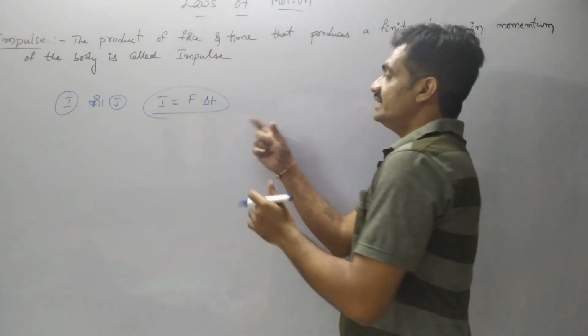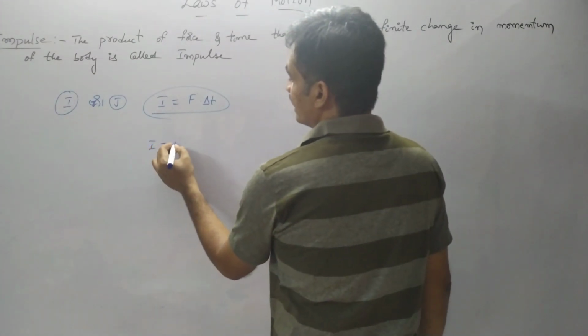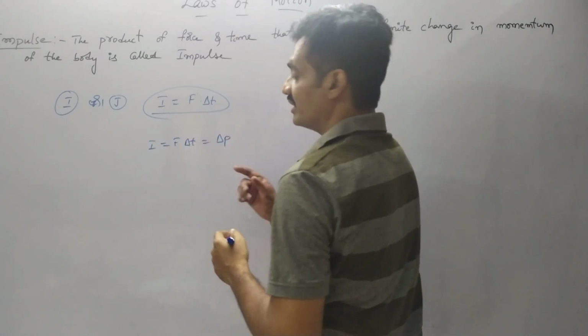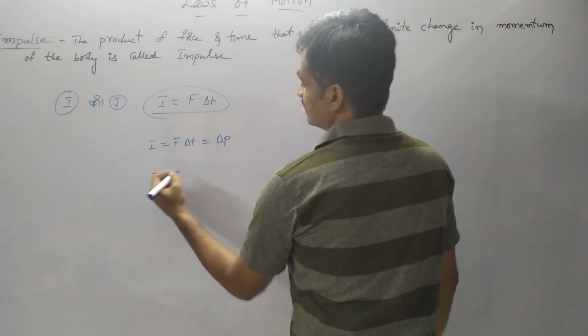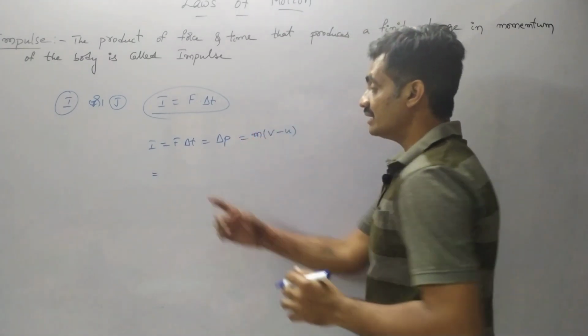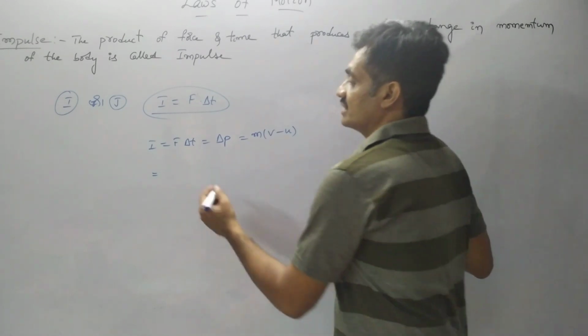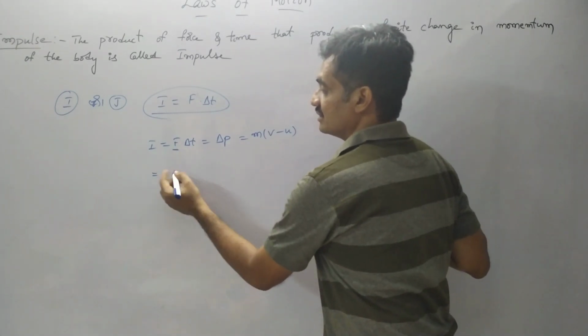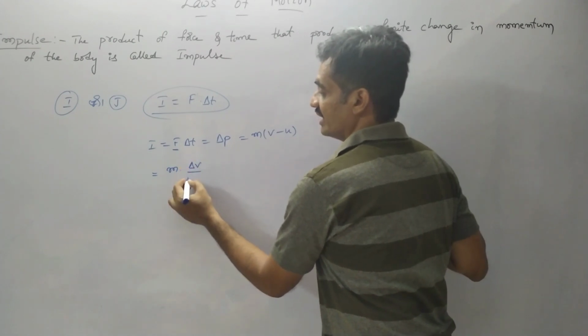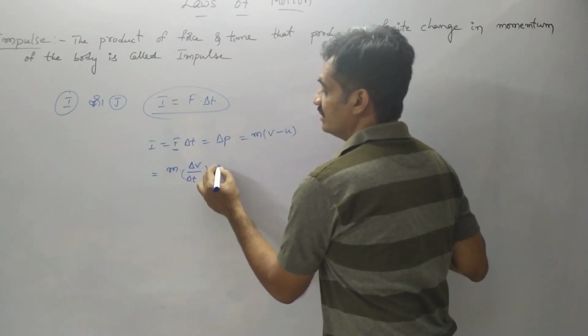So here it can also be represented as a change in the momentum, delta p. It is given as m into (v minus u). We can derive this from the equation. Observe that F equals ma, where a can be represented as delta v by delta t, into delta t.